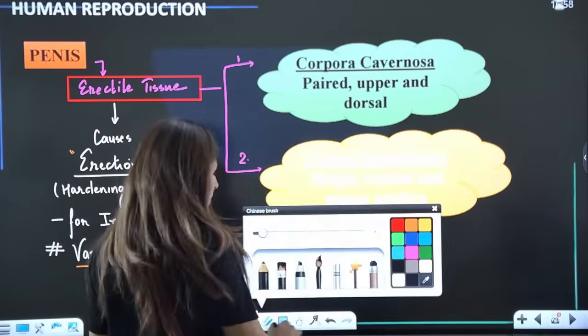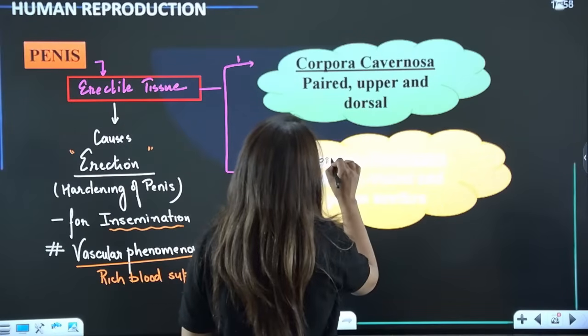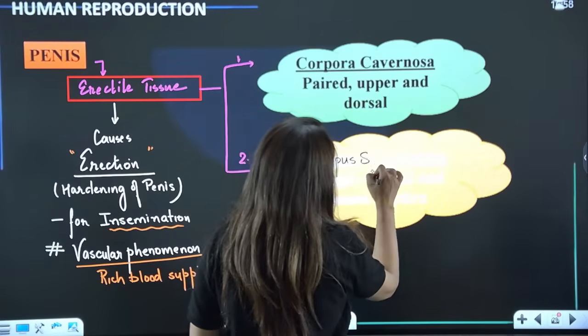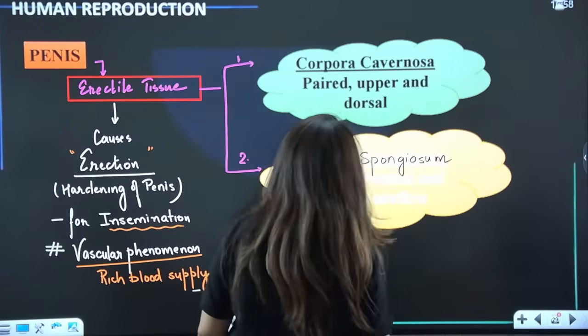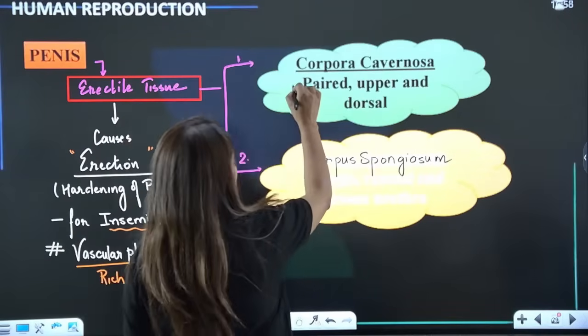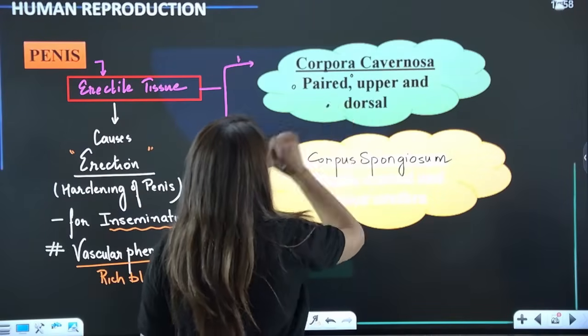Is it clear? So second is corpus spongiosum. Now see, if I show you through a diagram, listen, corpus cavernosa is paired, it is upper and dorsal.